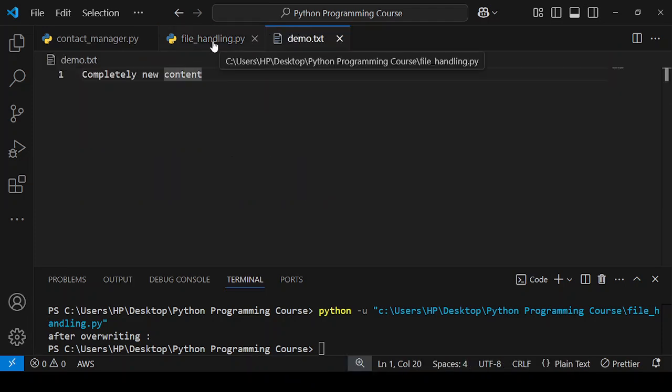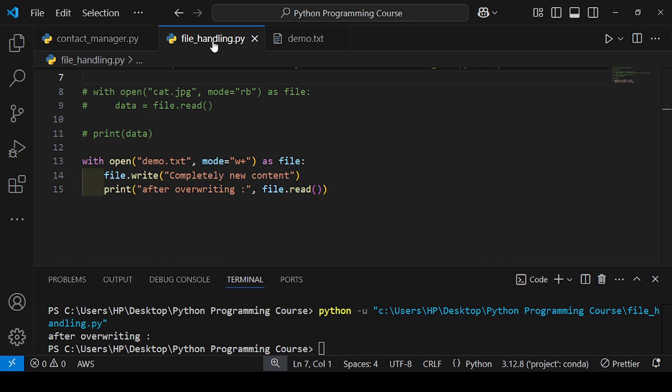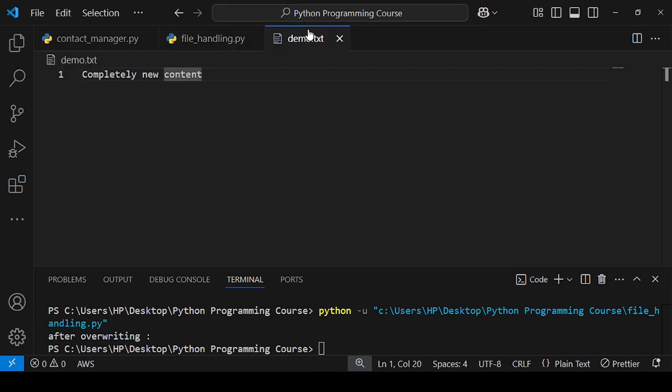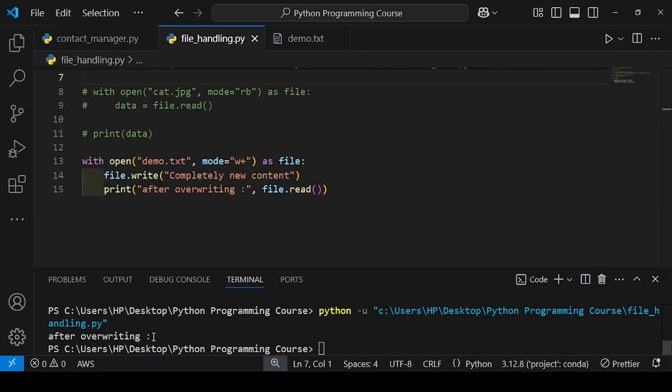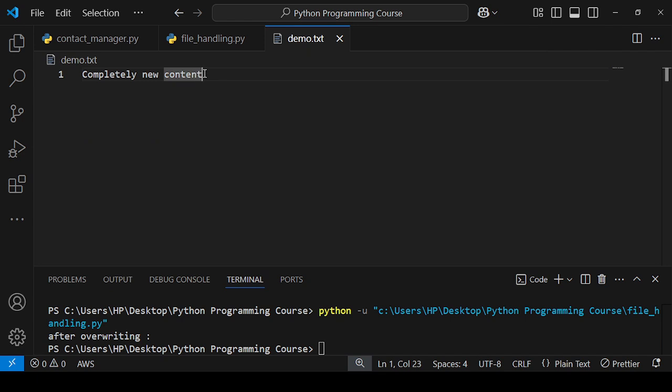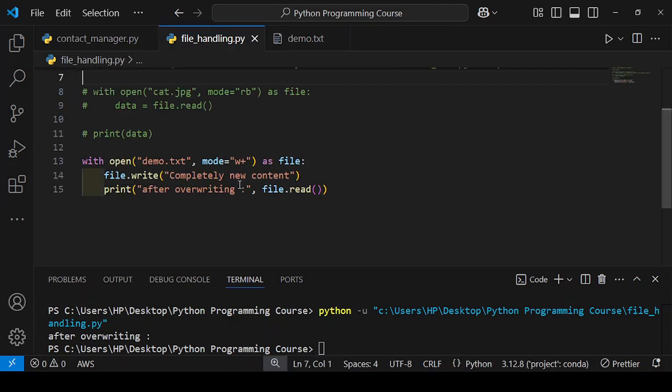So what happened here? Okay. I think you are thinking we have content in the demo.txt file, but it is reading empty. Nothing is there. Why is it happening? Because our cursor is placed here, our cursor in the text file is placed here. What happens when we call file read? It will look after this cursor. Nothing is there. That's why nothing is printing.